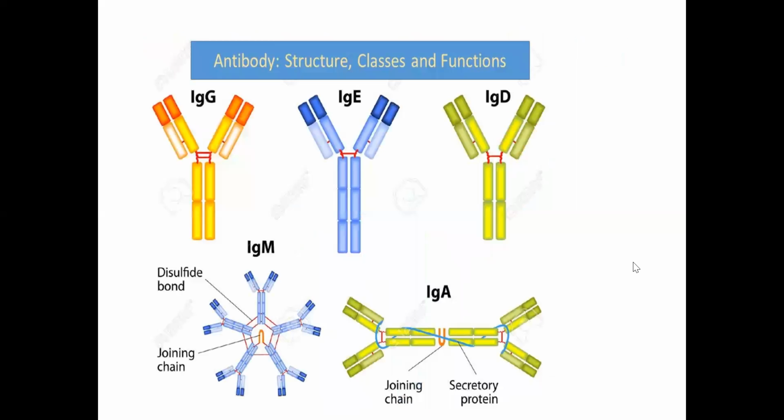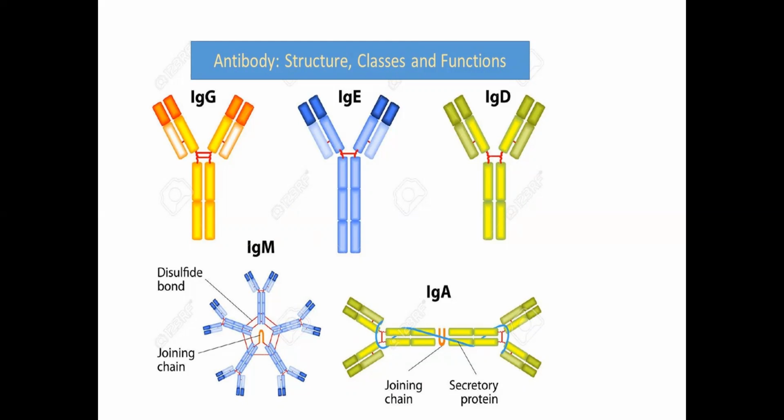Now let's talk about the types of antibody. In human blood serum, there are 5 types of antibody or immunoglobulin molecules, generally determined by the sequence of amino acids in the heavy chain. There are 5 types of heavy chains in human antibody: the gamma chain, mu chain, alpha chain, epsilon chain, and delta chain.